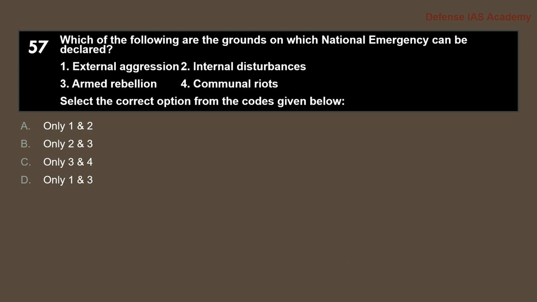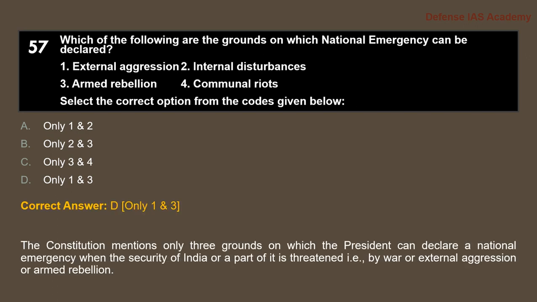Next question, 57. Which of the following are the grounds on which a national emergency can be declared? 1 is external aggression, 2 is internal disputes, 3 is armed rebellion, 4 is communal riot. Select the correct option from the codes given below. I think this is a repeated question. The answer is option D, only 1 and 3.